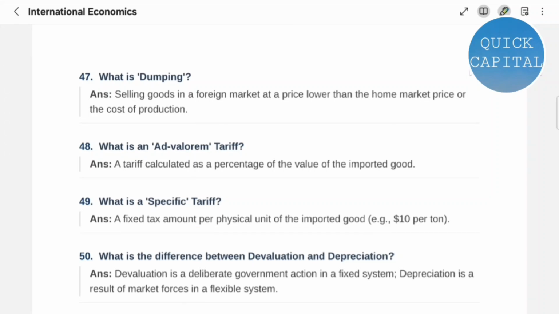Question 50. What is the difference between devaluation and depreciation? Devaluation is a deliberate government action in a fixed system. Depreciation is a result of market forces in a flexible system.